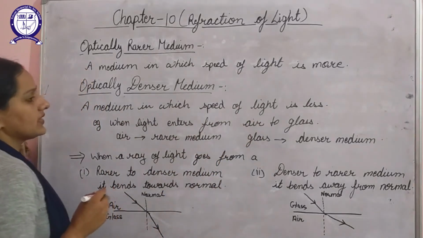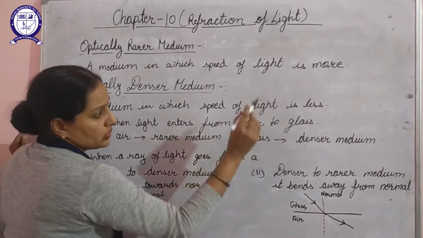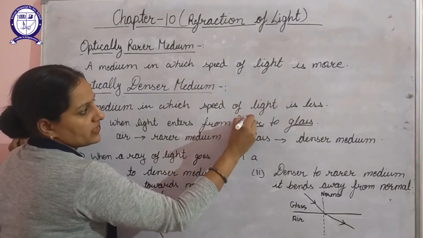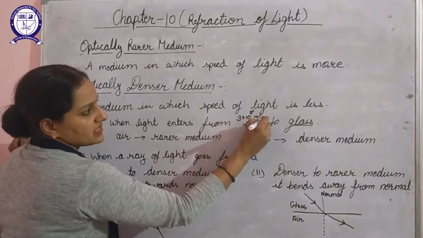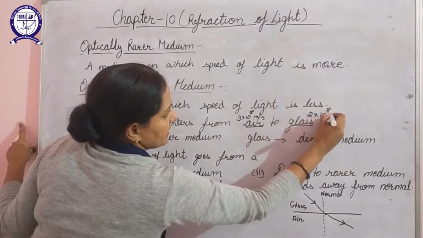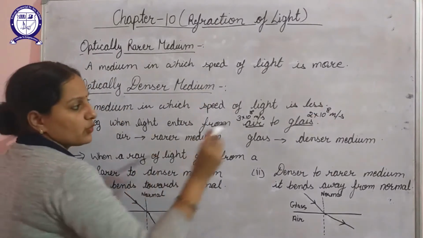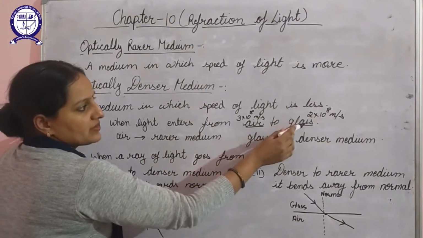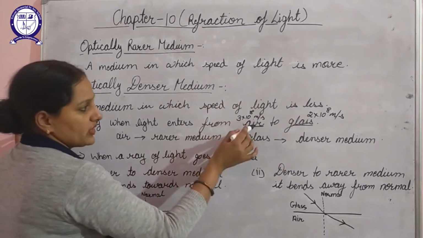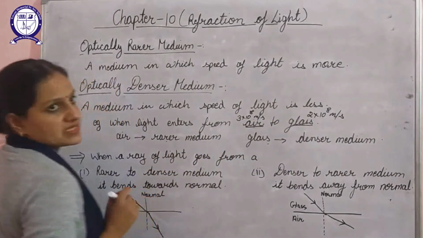Let's consider this with the help of an example. Whenever light moves from air to glass, we know that the speed of light in air is 3 × 10^8 meter per second, and the speed of light in glass is 2 × 10^8 meter per second. So the medium in which the speed of light is more is the rarer medium, and the medium in which the speed of light is less is the denser medium. So here air behaves as a rarer medium and glass behaves as a denser medium.